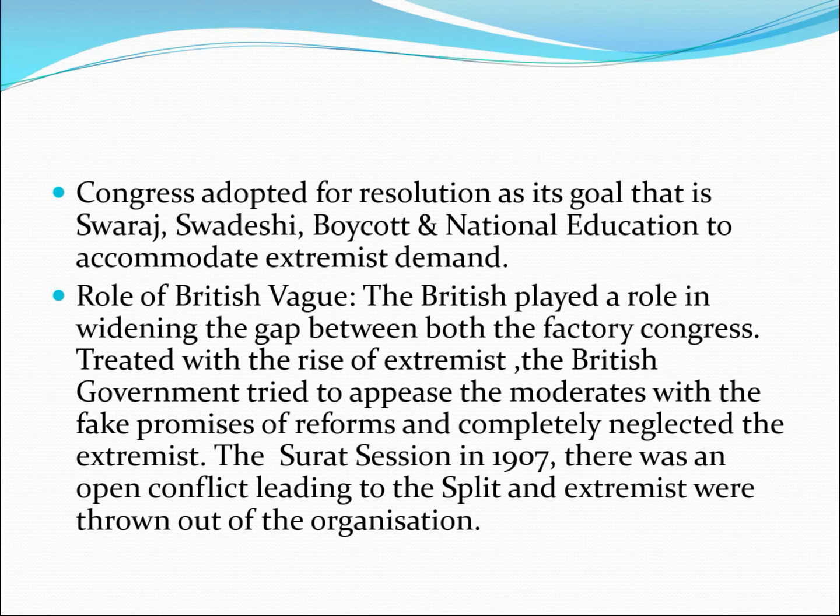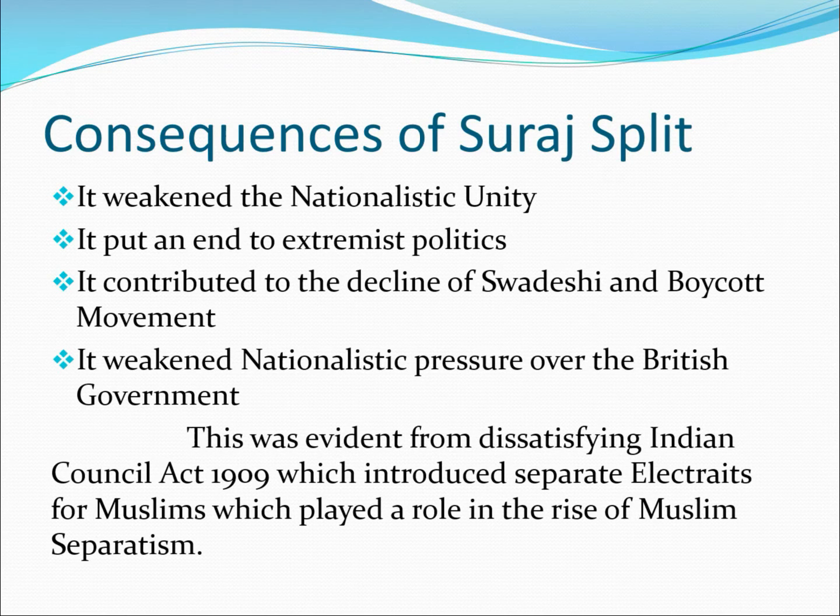Next, it was because of the role of the British. The British played a role in widening the gap between both factions of the Congress. Threatened with the rise of extremists, the British government tried to appease the moderates with false promises of reforms and completely neglected the extremists. The Surat session in 1907 was an open conflict leading to the split. Extremists were thrown out of the organization.